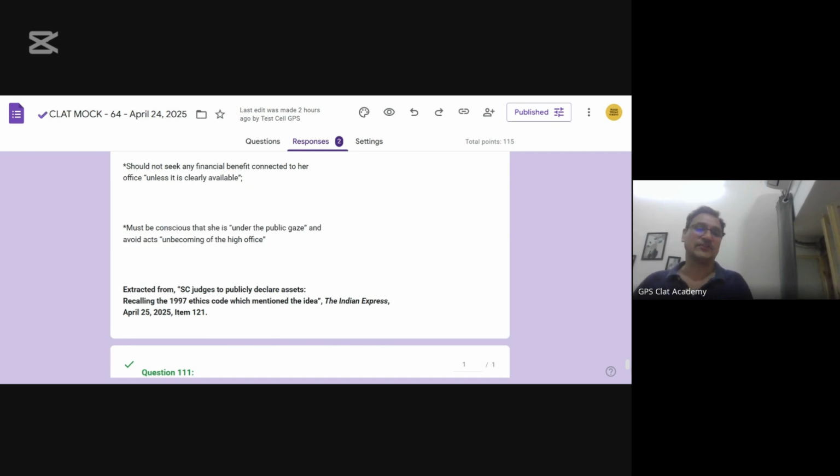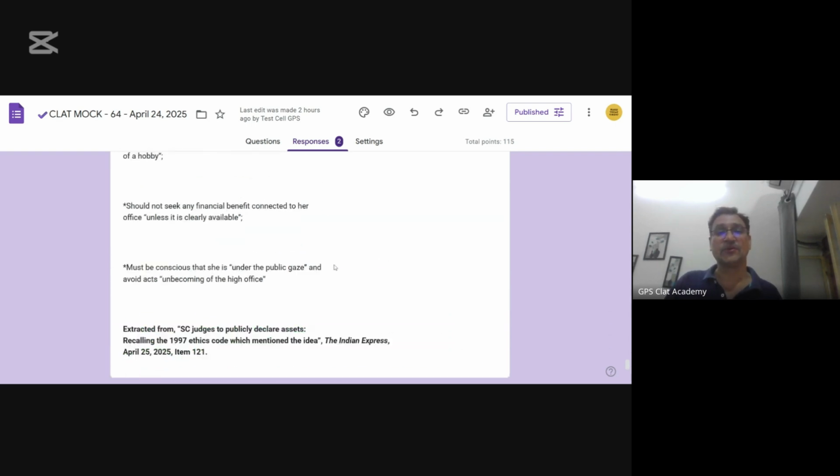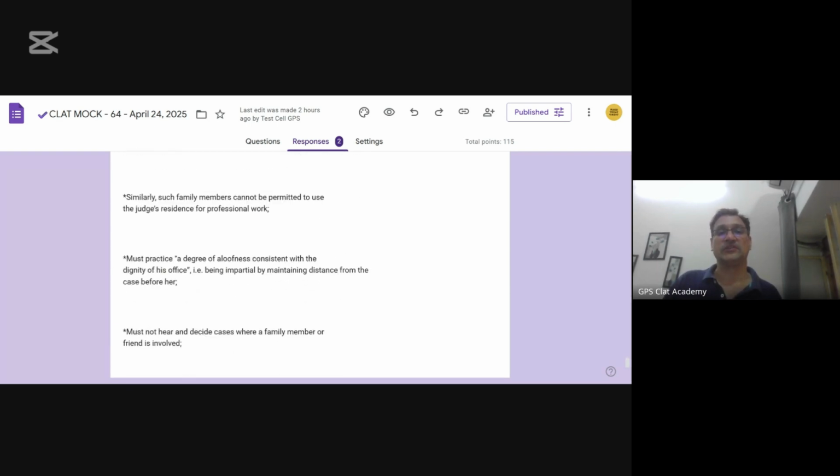That is there in case of any public servant, for that matter. That is there in case of a district magistrate also, in case of an SDM also, in case of a district judge also, high court judge also. You are under public gaze because you are a public functionary. So many of these things are basically common to all public officials, not peculiar to judges themselves. And some of them, yes, particularly with respect to